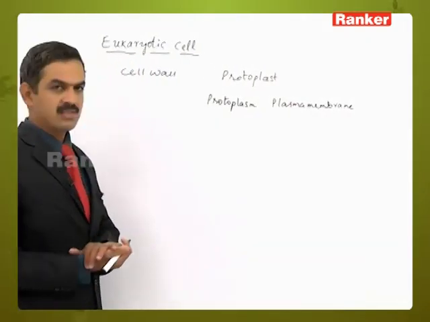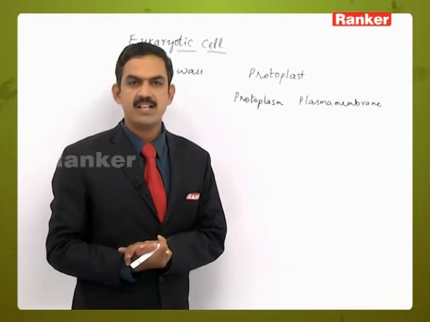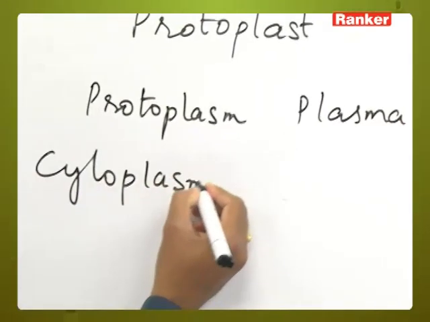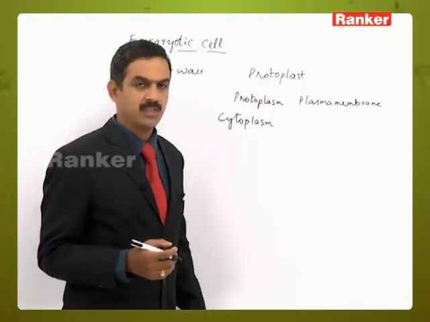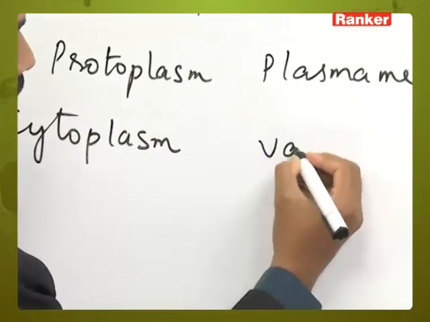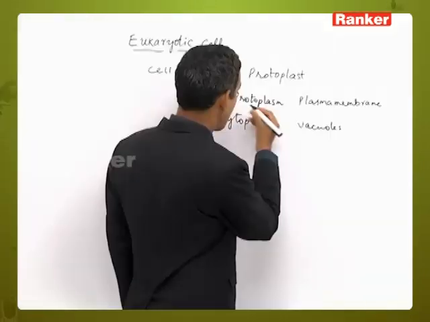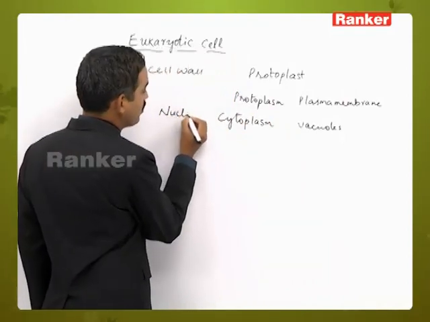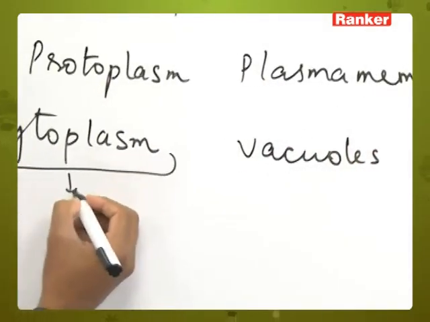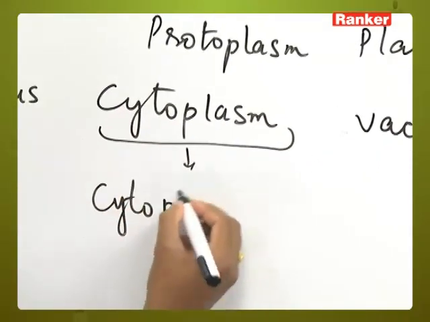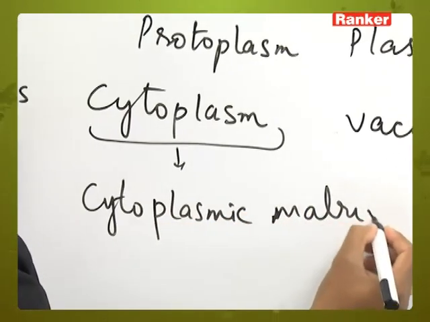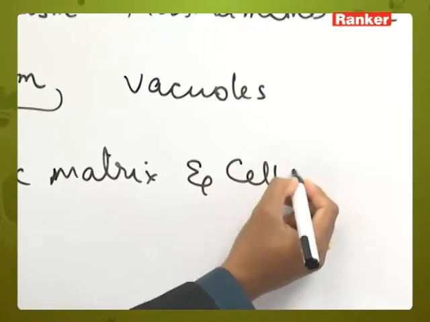Inside the protoplasm we can see the presence of a fluidous structure. That fluidous structure contains cytoplasm, and apart from the cytoplasm, non-protoplasmic structures are also there. That is a vacuole, and along with that we can also see the presence of the nucleus in the protoplasm. Then this cytoplasm is the one which contains a cytoplasmic matrix and cell organelles.